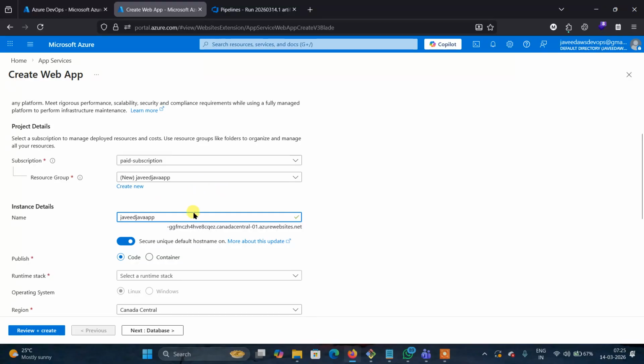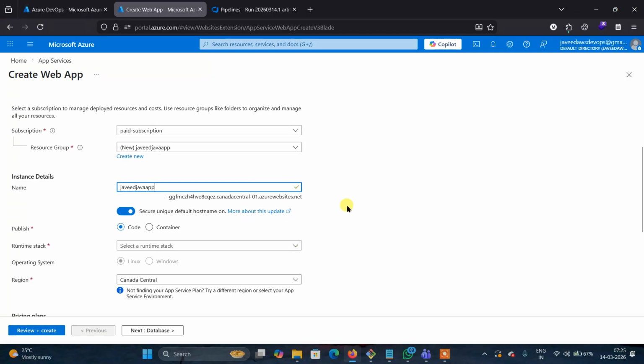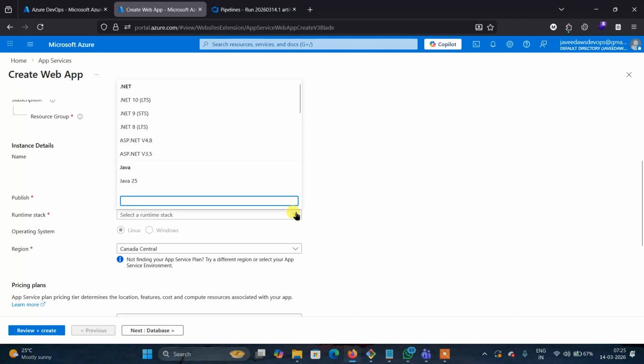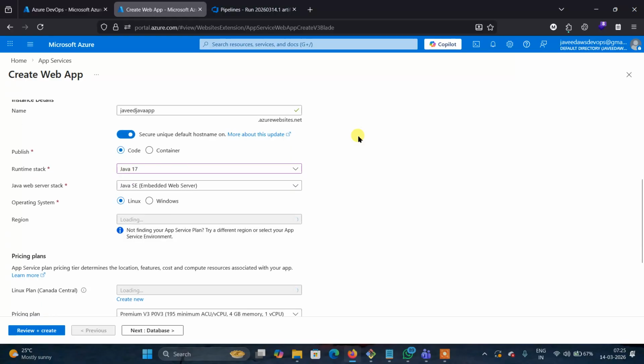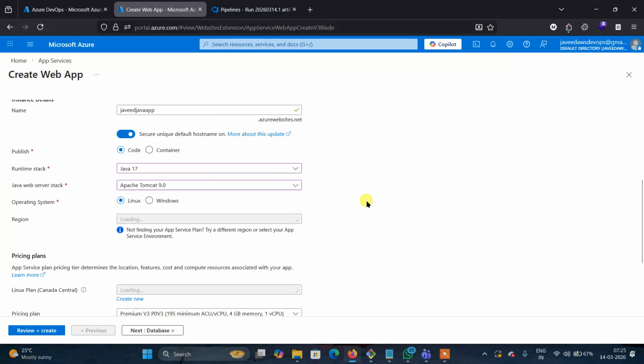So I have given the name of the app here as Java app. And the runtime stack, which one do I need to take? Because I'm creating a Java app, whether Java 17 or Java 21, I selected Java 17. And where do we need to deploy? Tomcat. Okay, selected Tomcat.